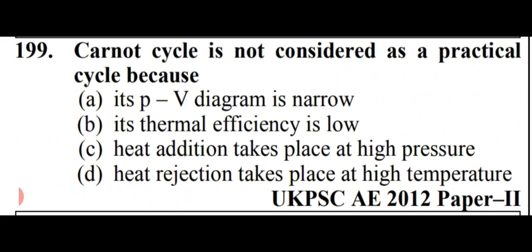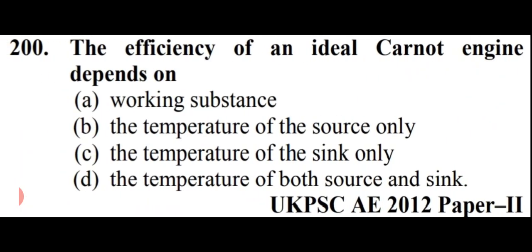Next question is, Carnot cycle is not considered as a practical cycle because: its PV diagram is narrow, its thermal efficiency is low, heat addition takes place at high pressure, or heat rejection takes place at high temperature. So Carnot cycle is not considered as a practical cycle because its PV diagram is narrow. That is option number A.